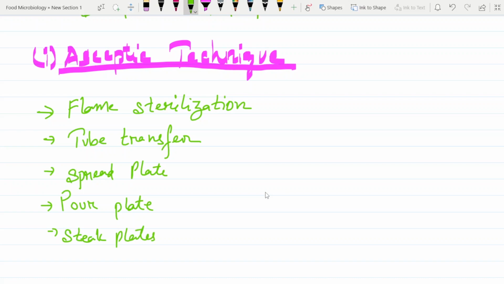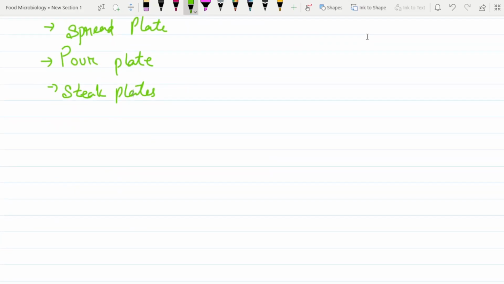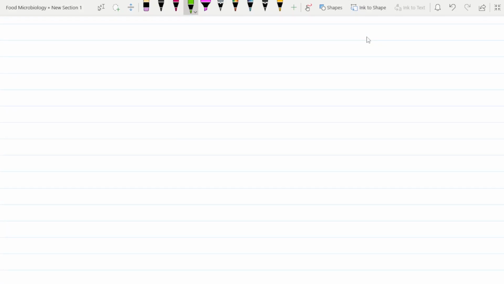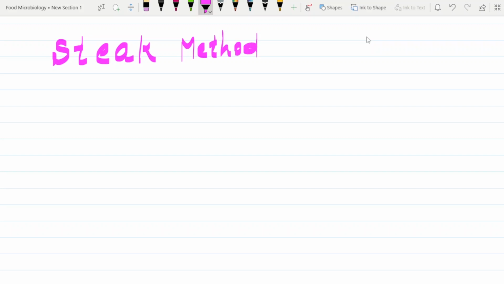So these are the different methods used in aseptic technique to obtain those two objectives. One is to obtain pure culture and the other is to prevent cross contamination. Now we will learn about streak methods.